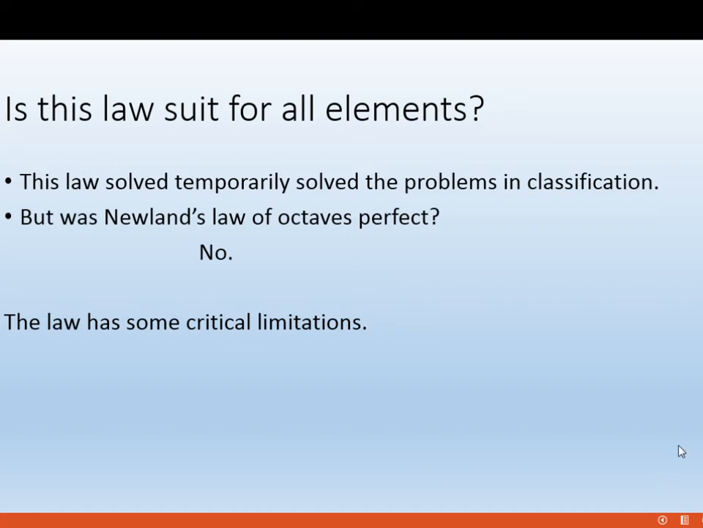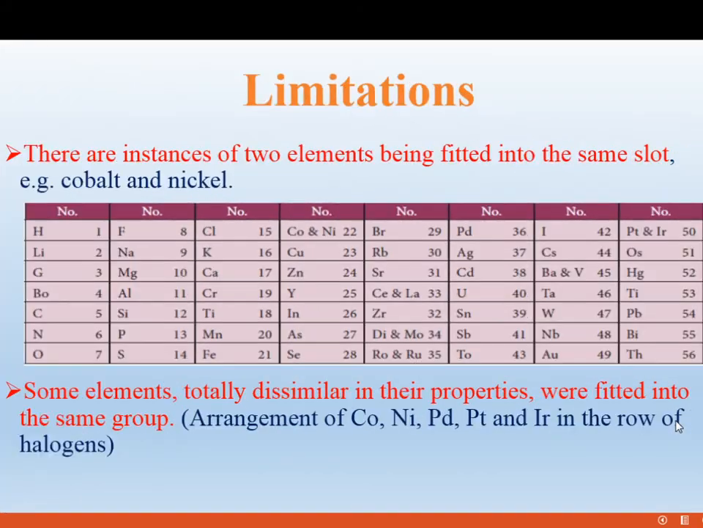It has some critical limitations. What are the limitations? Two elements were fitted into the same slot. See here, cobalt and nickel: they have different atomic masses, but they were placed in one column. Similarly, barium and vanadium. Like that, two elements were fitted into the same slot. That is the first limitation of John Newland's law of octaves model.